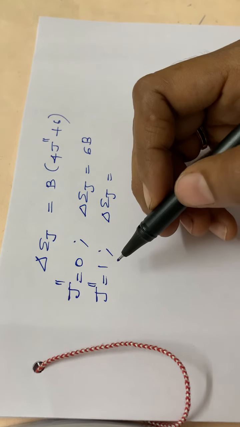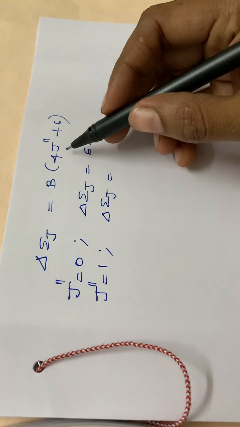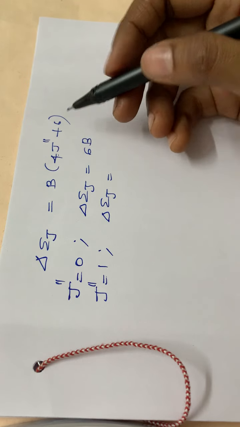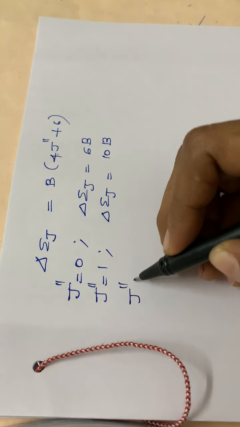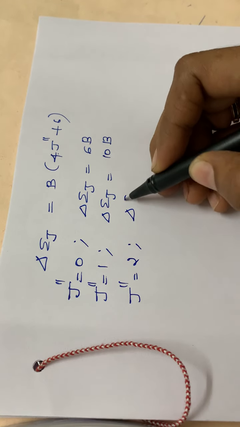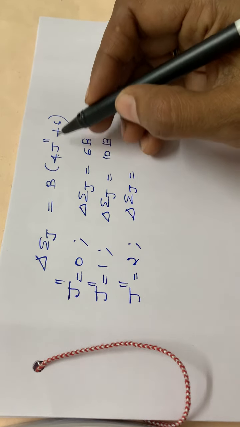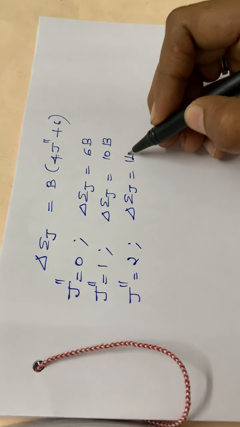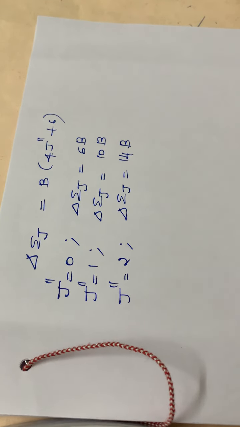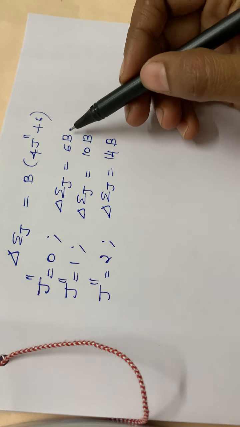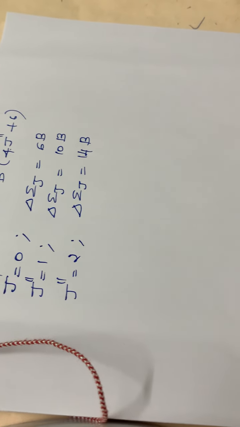So J2 dash equal to 1 will be 4 plus 6, that is equal to 10B. Then if J2 dash is equal to 2, then delta Ej is 4 into 2, 8 plus 6, that is equal to 14B. So this will be the energy corresponding to each level.